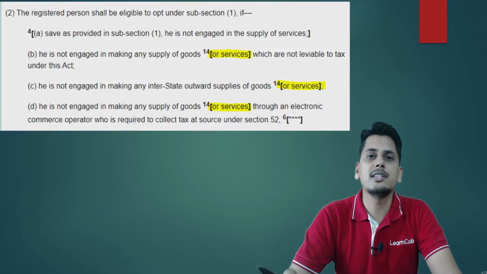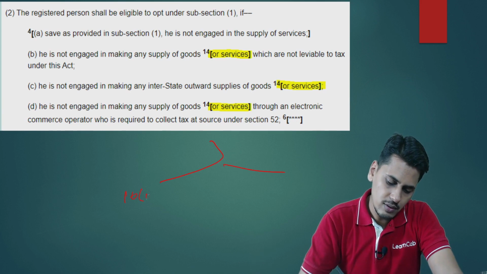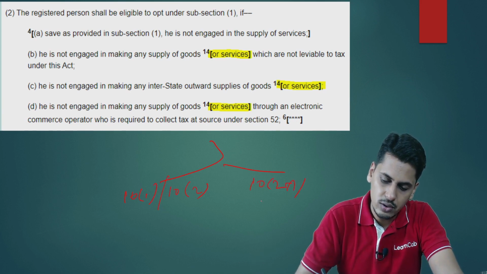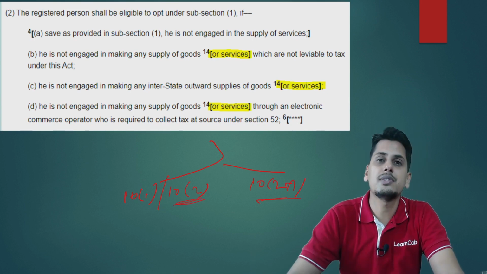Friends, the next change is in the composition scheme. As we all know, friends, there are two composition schemes. One is of 10.1 and 10.2. Another one is of 10.2a, which is exclusively designed for service providers. Now, friends, there is an amendment in 10 subsection 2.